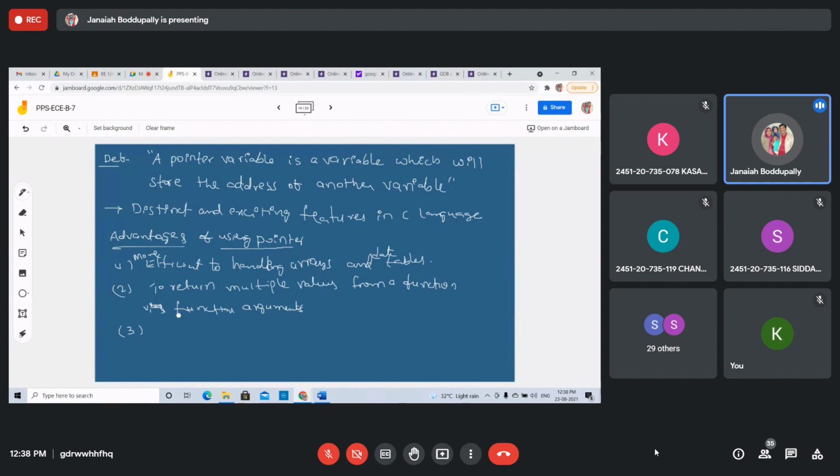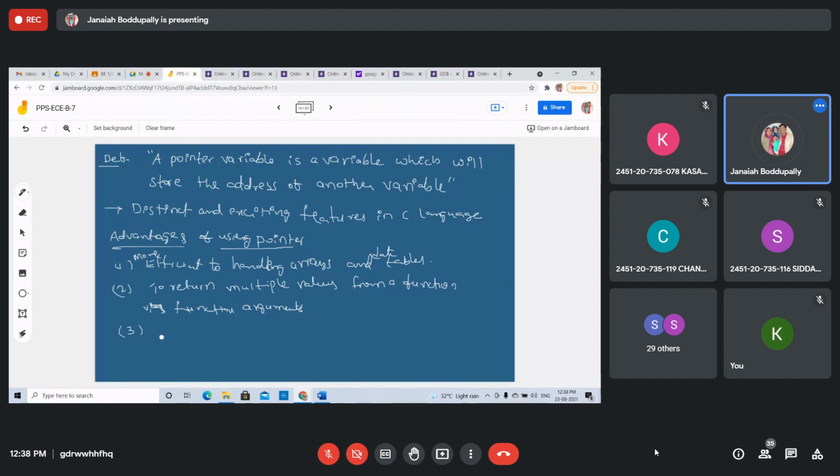Pointers permit references to functions, thereby facilitating the passing of functions as arguments to other functions. From one function to other functions, we can pass references to functions.